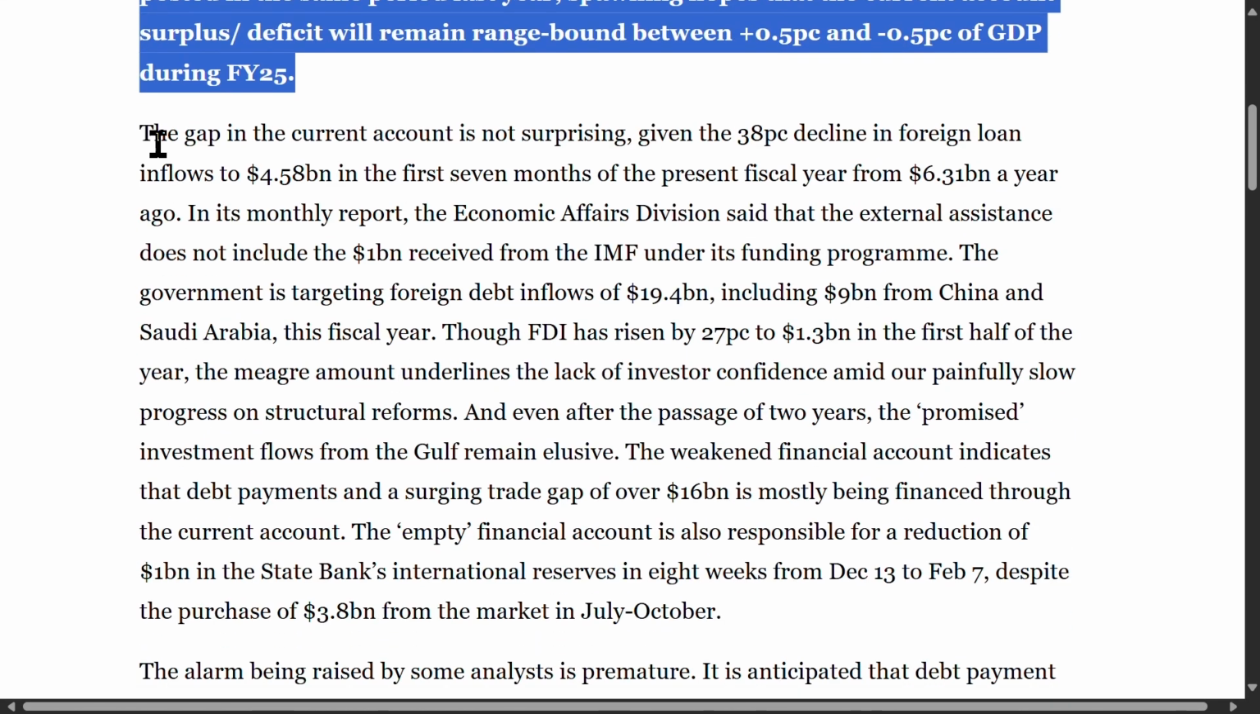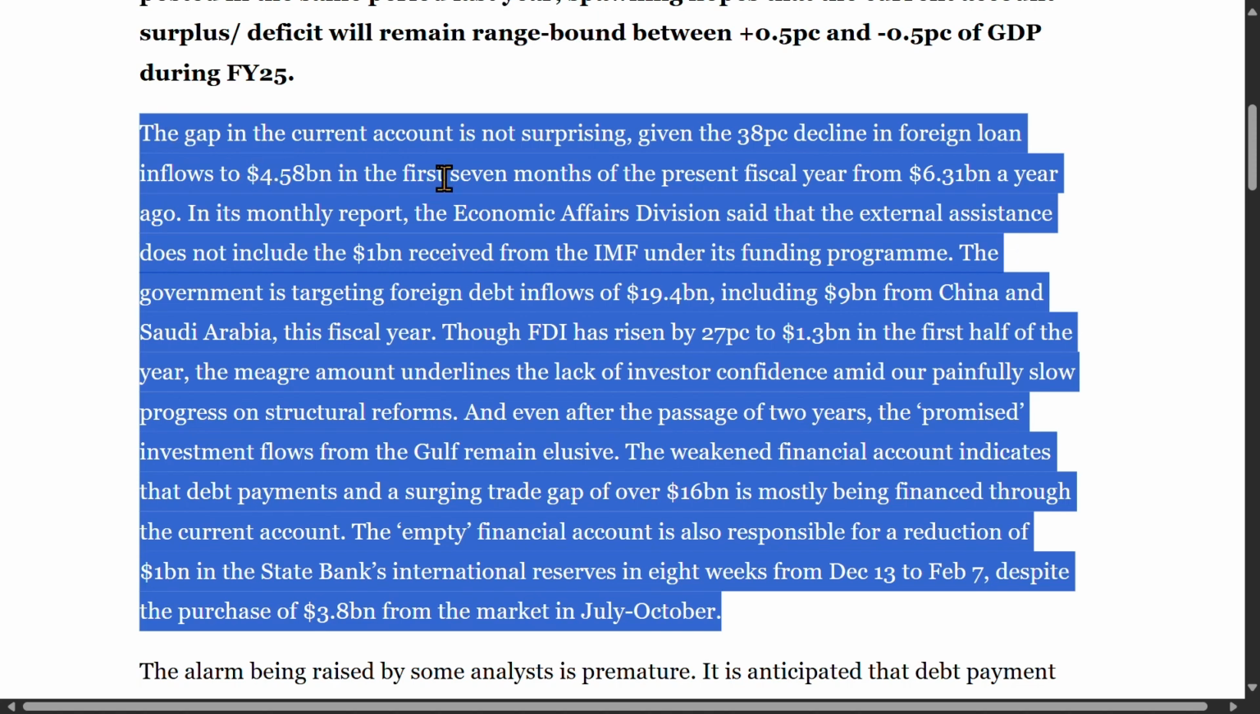The gap in the current account is not surprising, given the 38 PC decline in foreign loan inflows to $4.58 billion in the first 7 months of the present fiscal year, from $6.31 billion a year ago. 38 PC decline means a 38% drop. Foreign loan inflows refer to money borrowed from abroad. The figures indicate a decrease from $6.31 billion to $4.58 billion, which helps explain the current deficit.